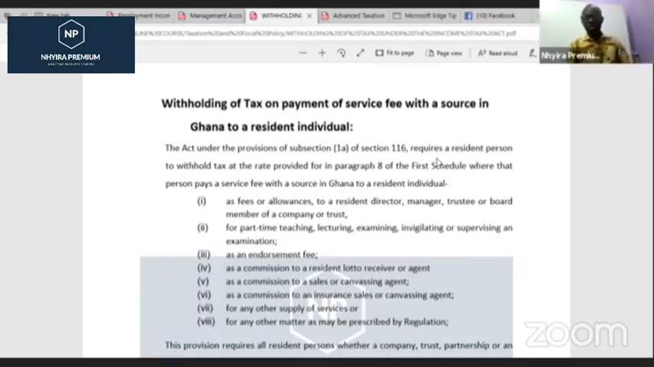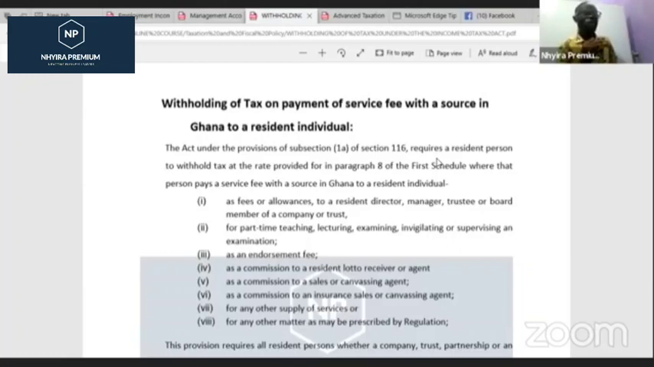Next one, for part-time teaching, lecturing, examining, invigilation, or supervising an examination. So for part-time teachers, we must withhold tax on any payment that we give them in relation to that. As an endorsement fee, so maybe you become an ambassador, you are endorsing a product, and they give you some money under that deal. You are required to pay tax in relation to that.